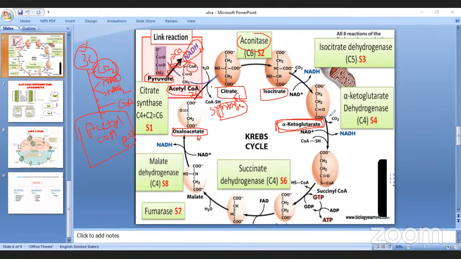Before formation of alpha ketoglutarate, one carbon molecule is removed. Decarboxylation also takes place. Isocitrate oxidation takes place.